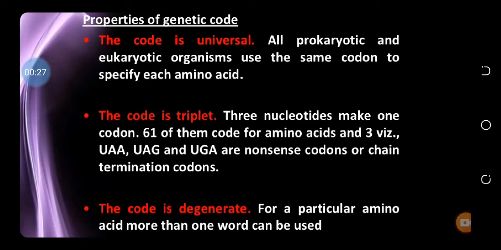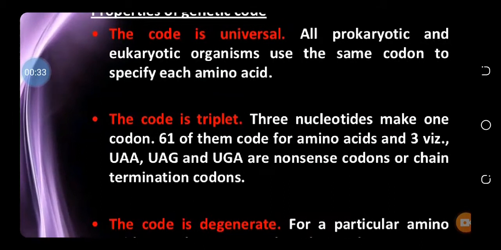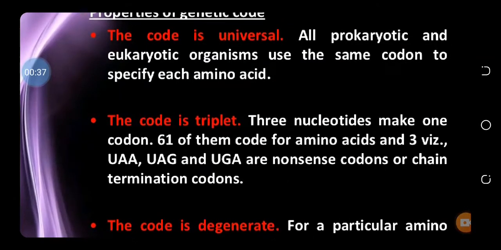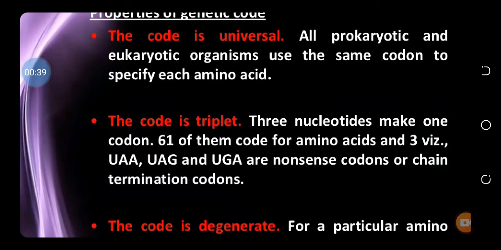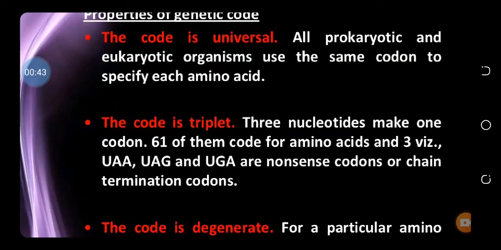So here are some properties of the genetic code. Number one is that the genetic code is universal. Universal means it is present in the prokaryotes and the eukaryotes the same. The same code is present in the prokaryote and the same in the eukaryote.